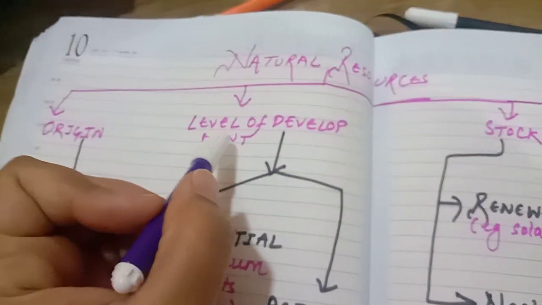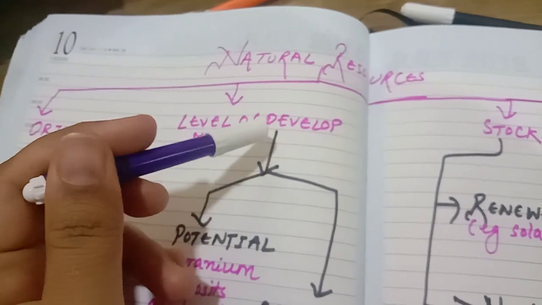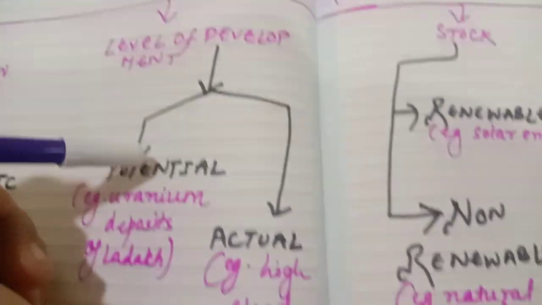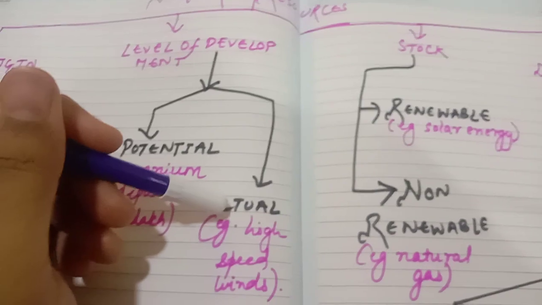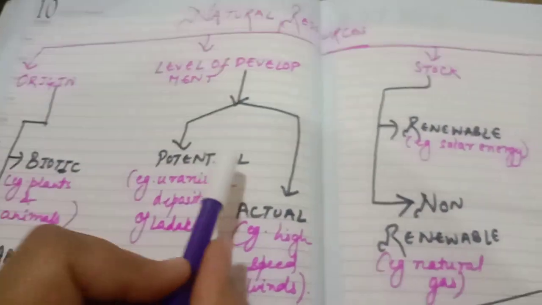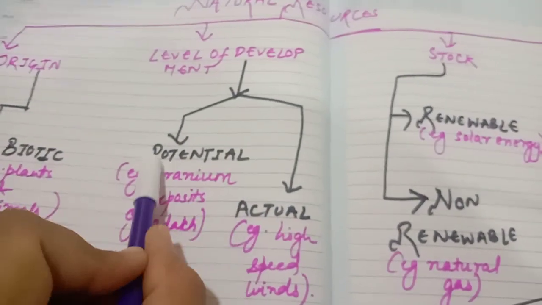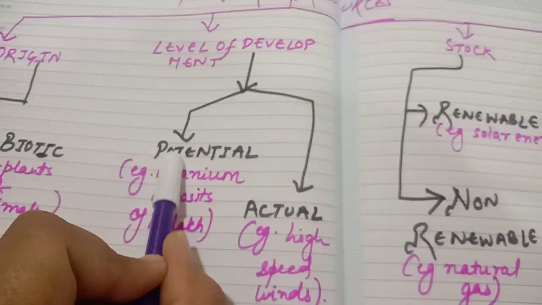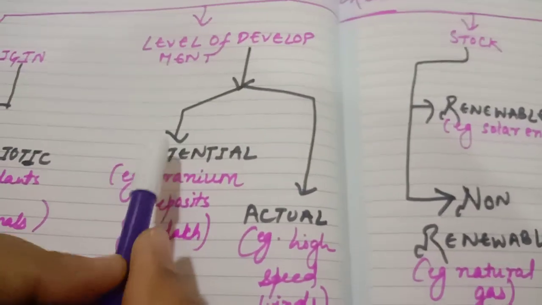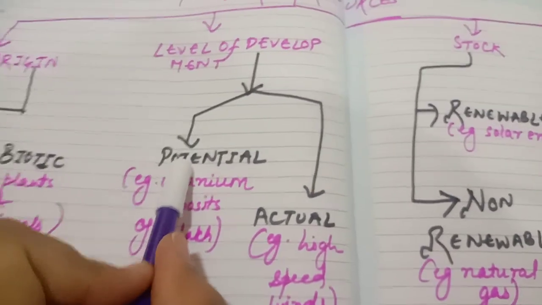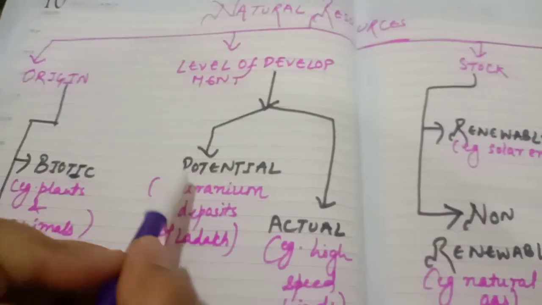Now level of development. Natural resources, on the basis of how developed they are, are classified into two types, potential natural resources and actual natural resources. Potential means the resources which are not actually developed right now but they can be developed and used in future. Understood the word potential?